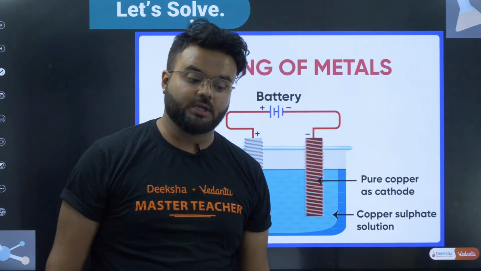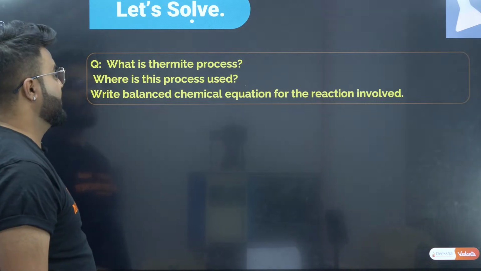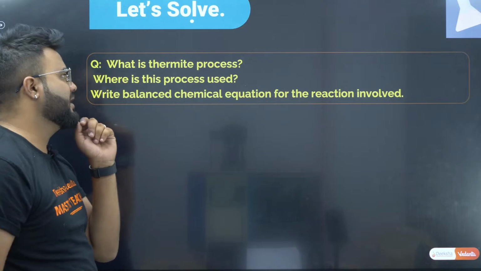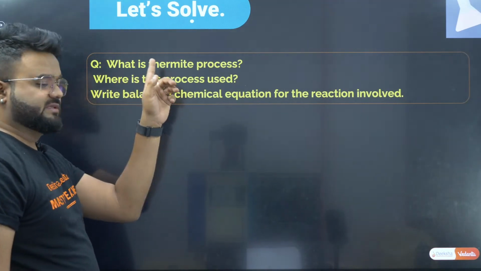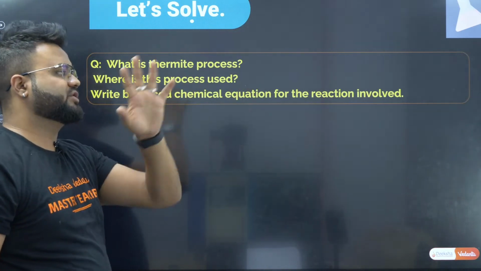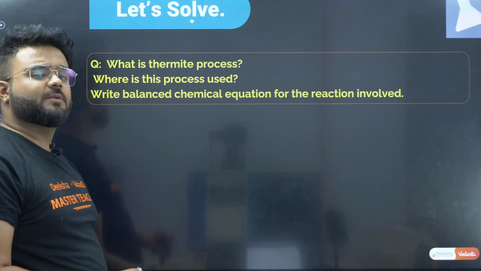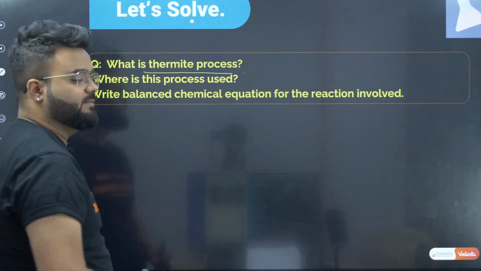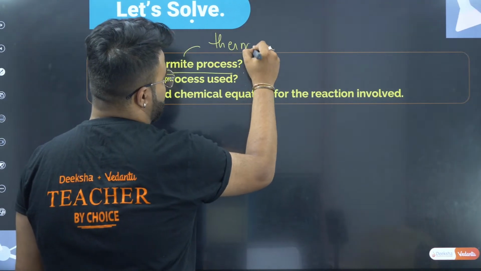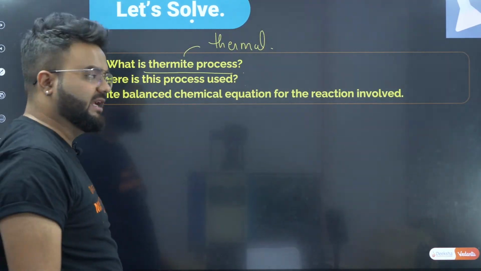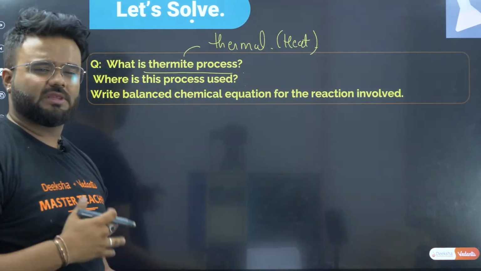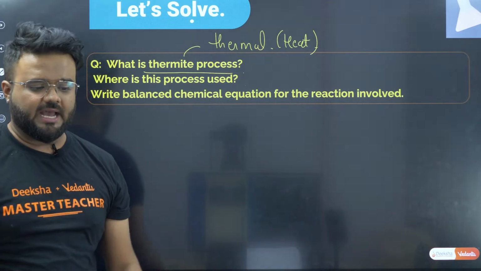Now let us jump to the next question. What is the thermite process? Very simple. Where is this process used? Write the balanced chemical equation for the reaction involved. What is the thermite process? It is a process where thermal energy, that is heat, is required. This is very important. You can write it down as a very good answer.